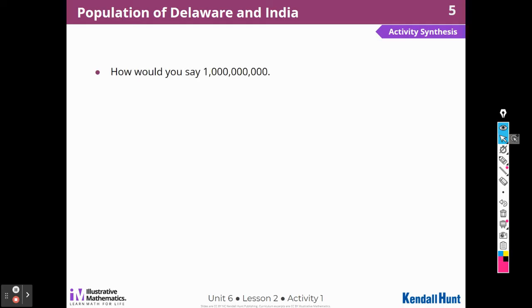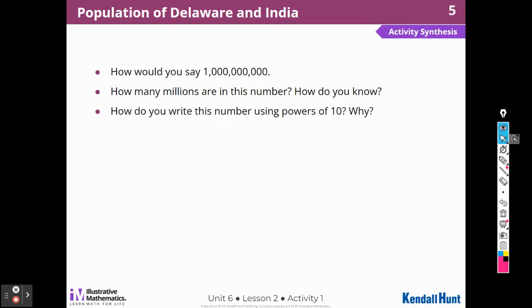How do we say this number? We say 1 billion. How many millions are there in this number? 1,000, because there are 3 more zeros, and that means multiplying by 10 3 times. How do you write this number using a power of 10? Well, how many zeros are in there, right? How many times am I going to multiply 10? So it's going to be 10 to the 9th because there are 9 zeros and 9 factors of 10. This number is called a billion.